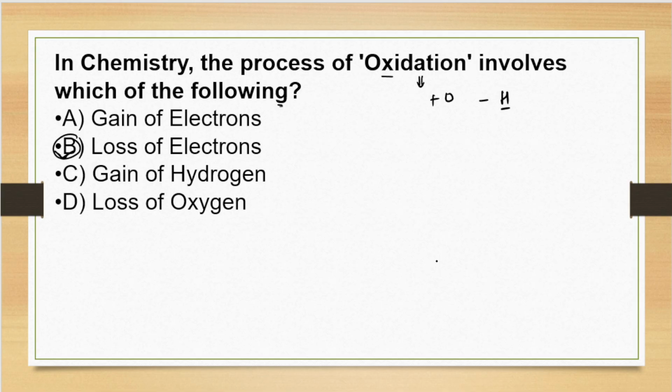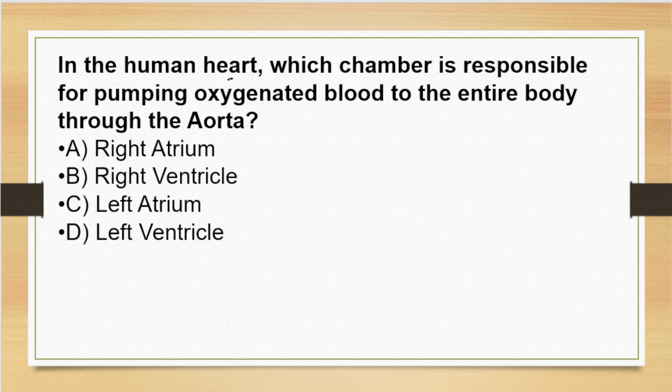Now moving to the next question. Our next question here is, in the human heart, which chamber is responsible for pumping oxygenated blood or purified blood to the entire body through the aorta? Options given here are A, right atrium, B, right ventricle, C, left atrium, or D, left ventricle. The correct answer of the question is option D, left ventricle. The left ventricle has the thickest muscular wall to generate enough pressure to pump oxygenated blood through the aorta to all parts of our body.